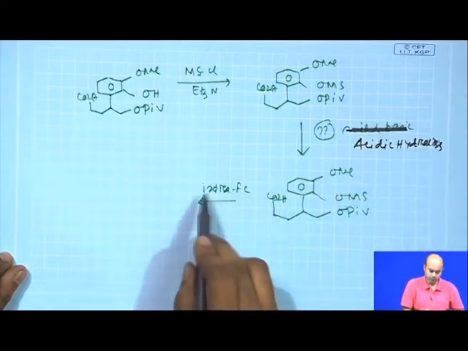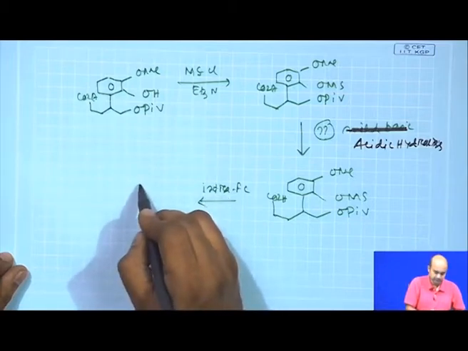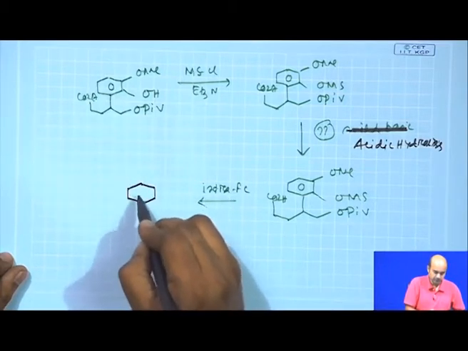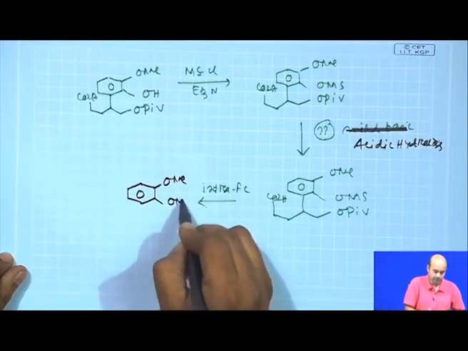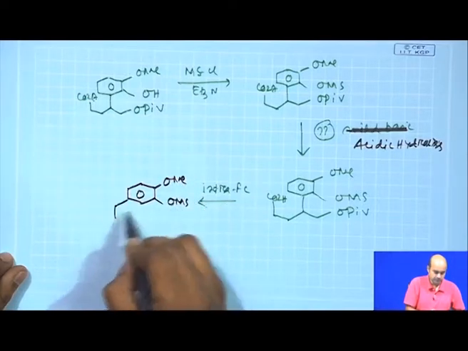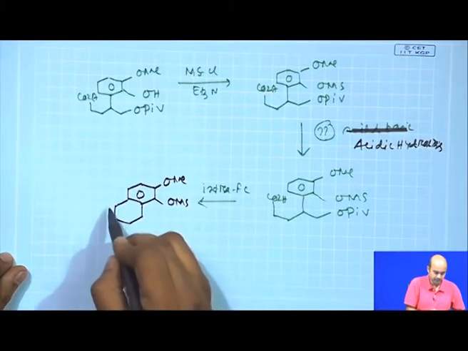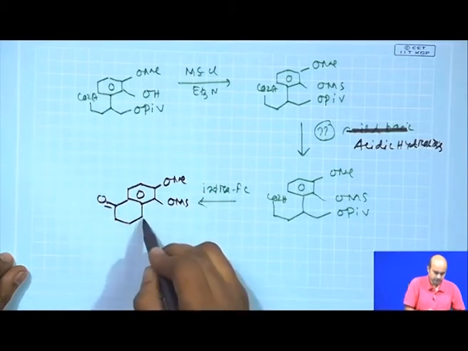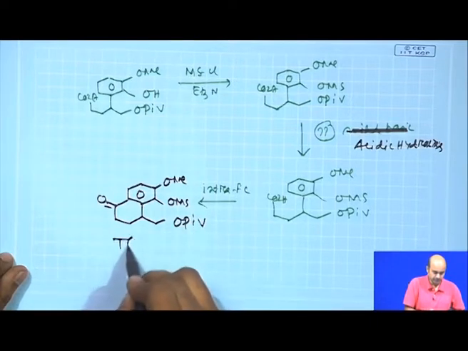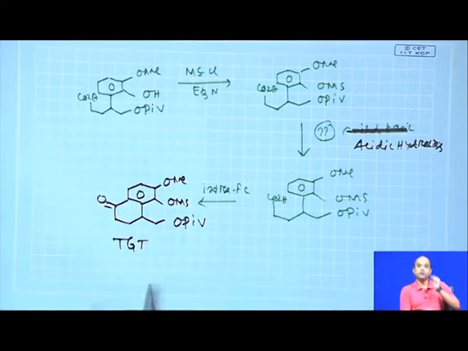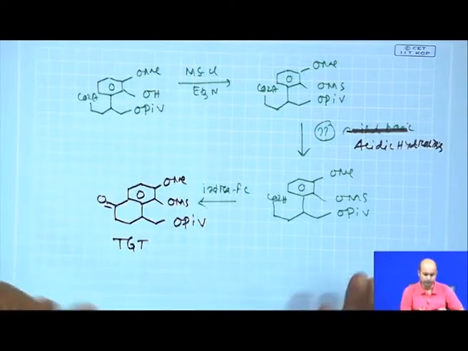So, here you do an intramolecular Friedel-Crafts reaction, and then your target structure can be achieved. So, this is the target we gave in the very beginning. See, it is a very powerful transformation based approach.